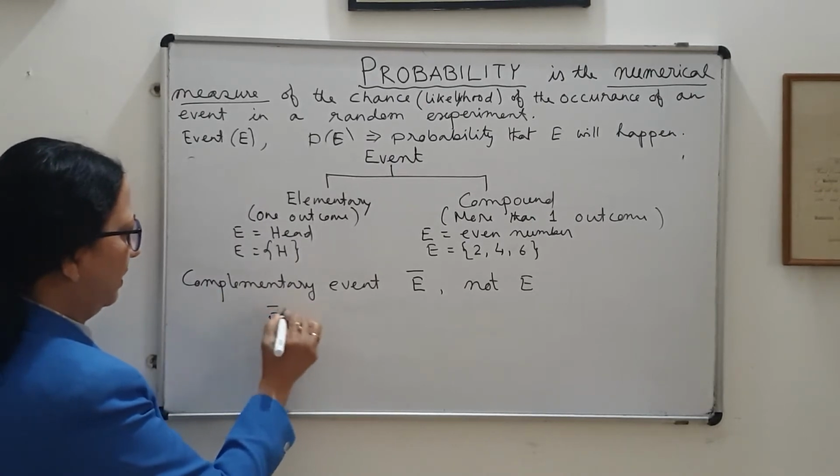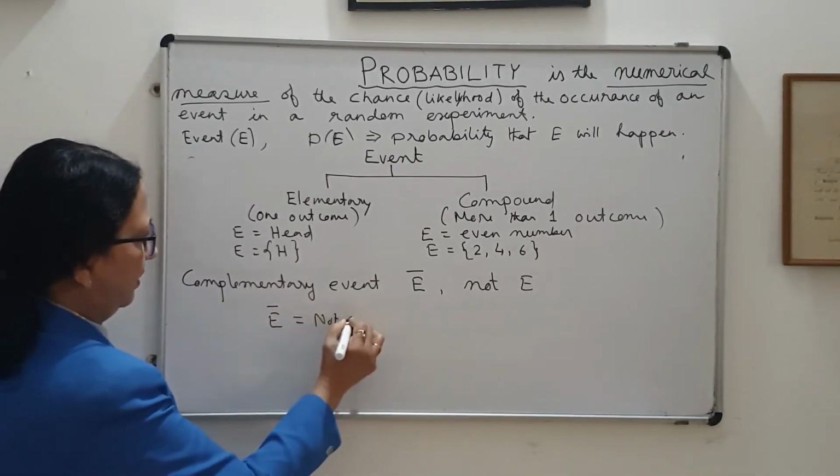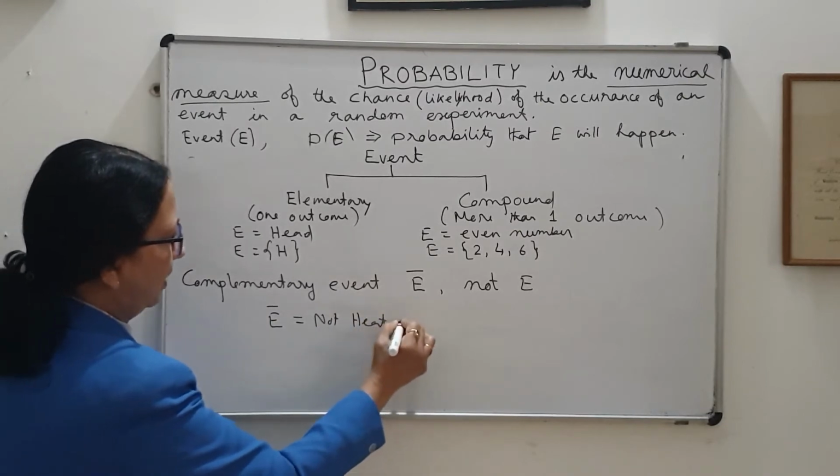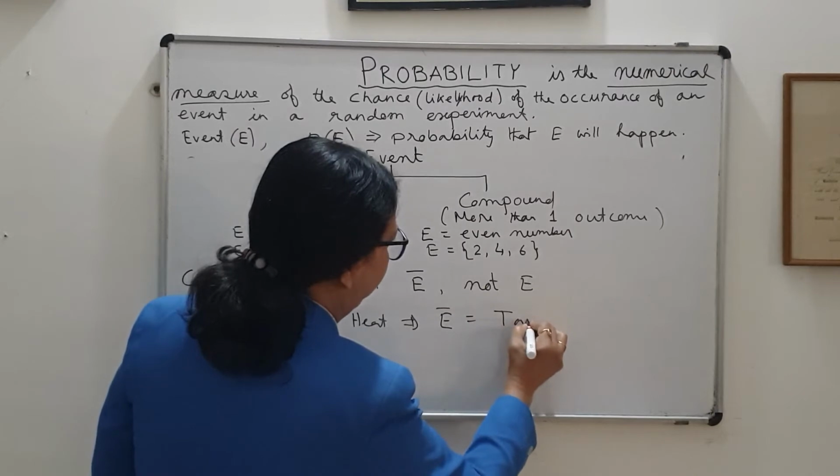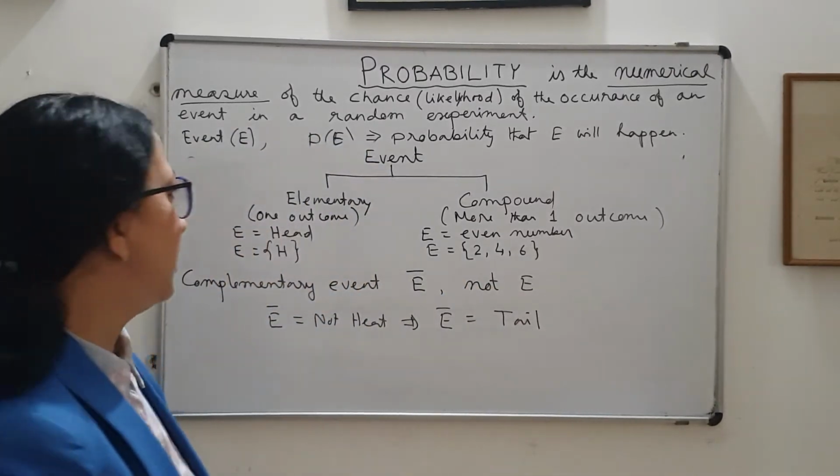E bar will be not head. That means E bar has to be tail, if the random experiment is toss of a coin.